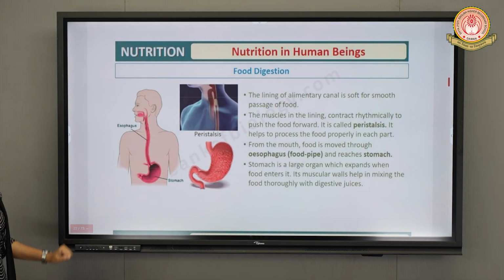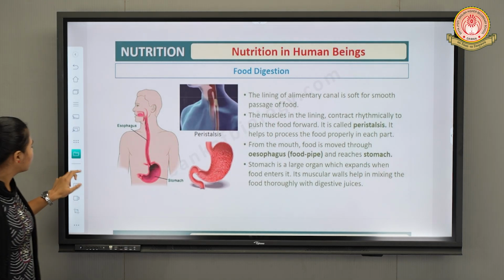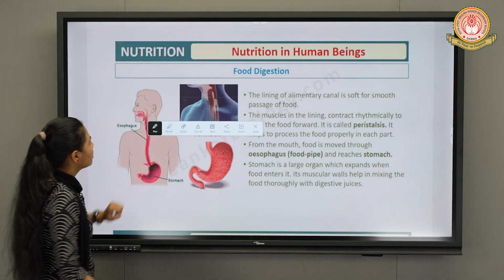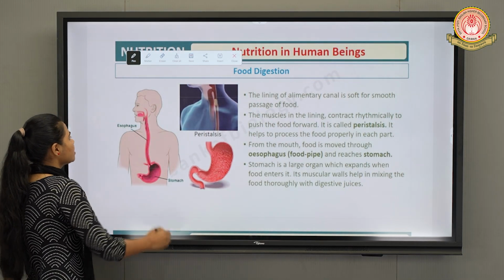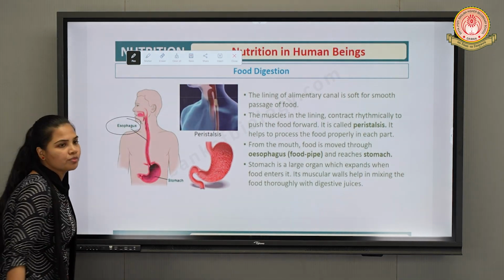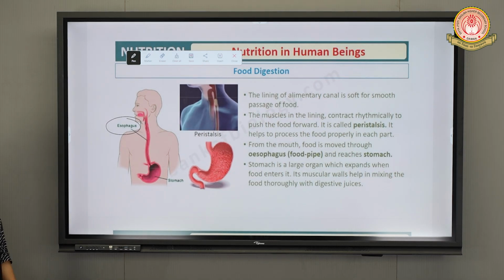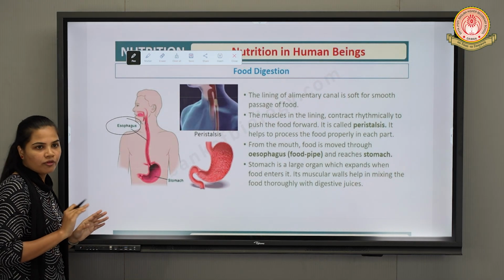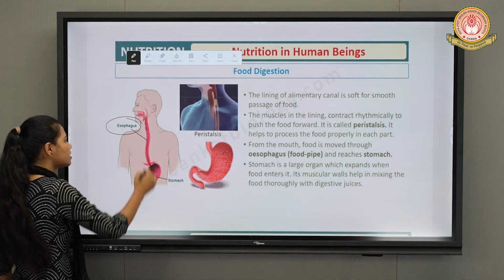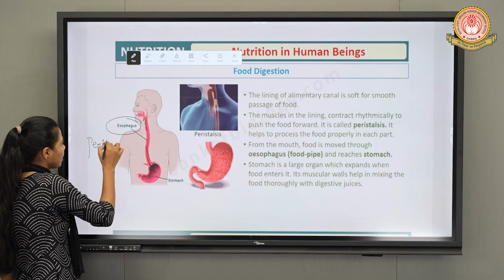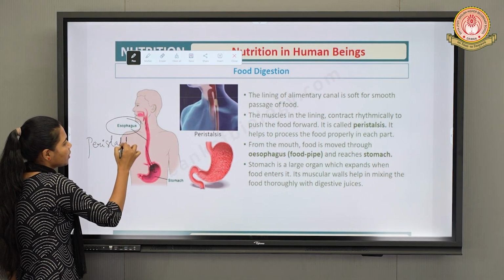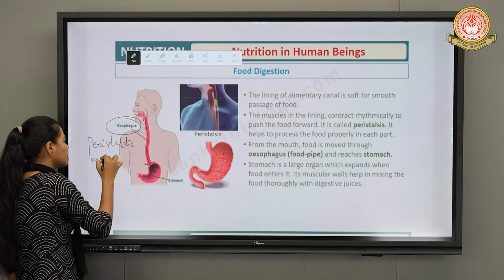Now, the second part, we have which part? Esophagus. After the mouth, we have the esophagus, right? So what is the role of the esophagus during the digestion process? It will help to push the food in the forward direction, that is towards the stomach, by which movement? Peristaltic movement. Now, what do you mean by peristaltic movement?